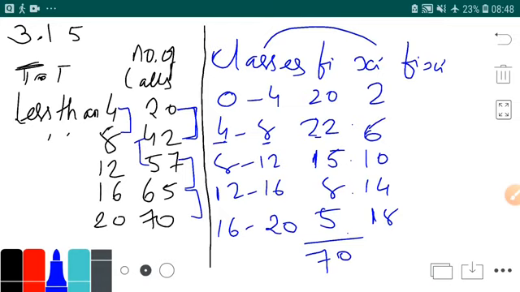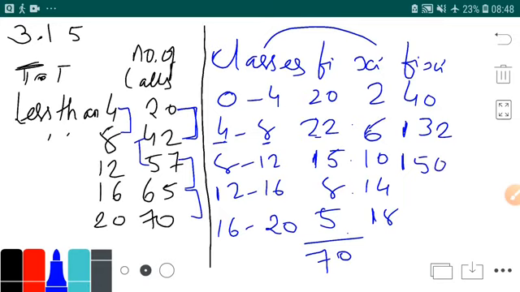So how will we do fi into xi? 20 into 2, 40. 22 into 6, 132. Then 15 into 10, 150. Okay, you can write with me.